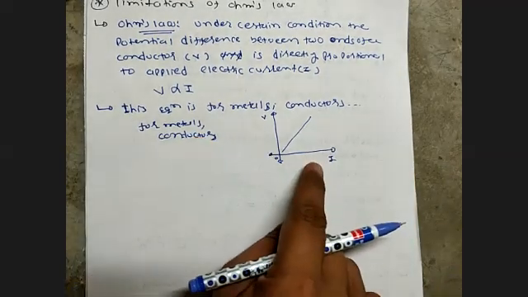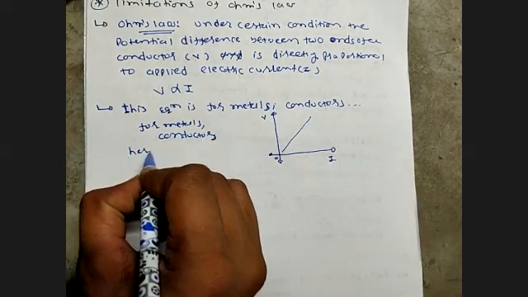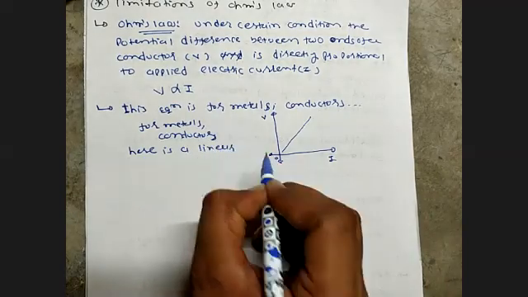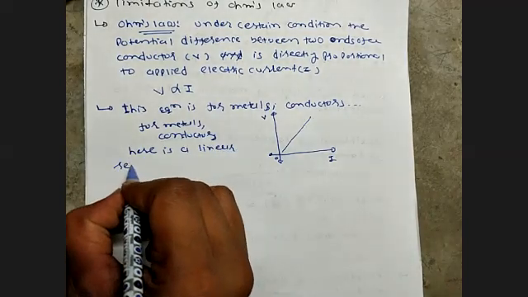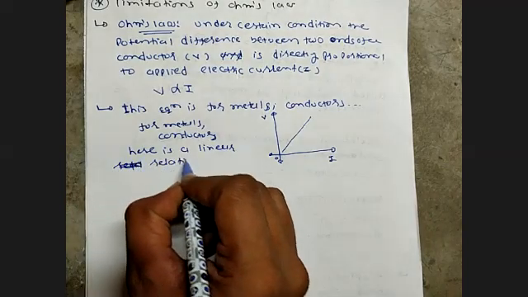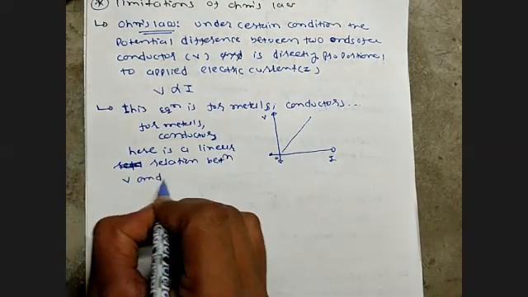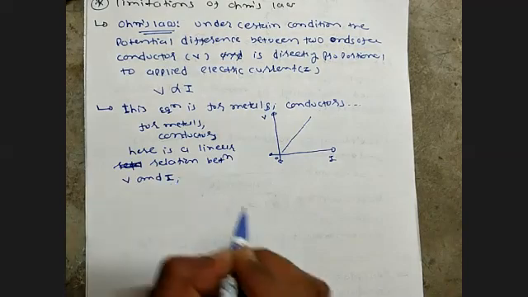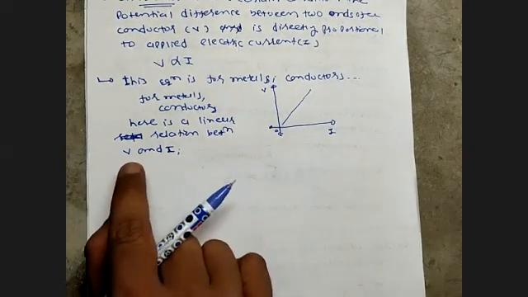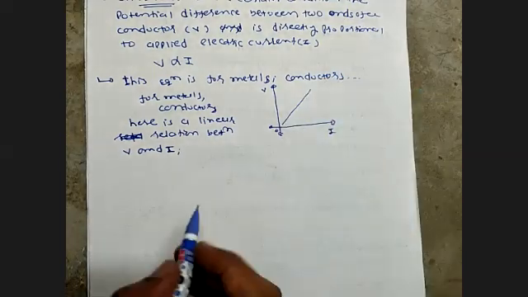For metals and conductors, there is a straight line, meaning there is a linear relation between voltage and current.